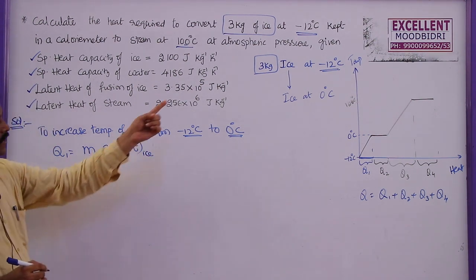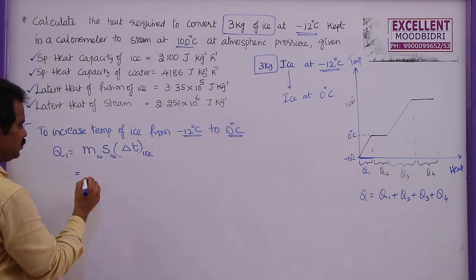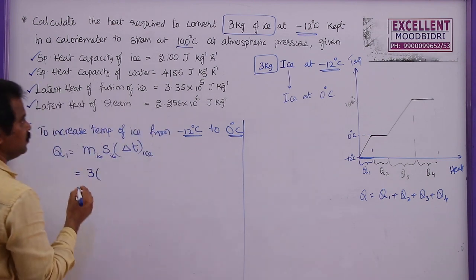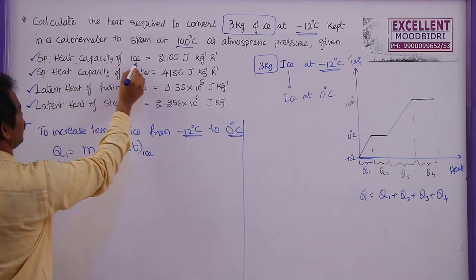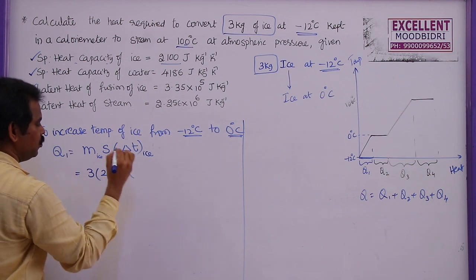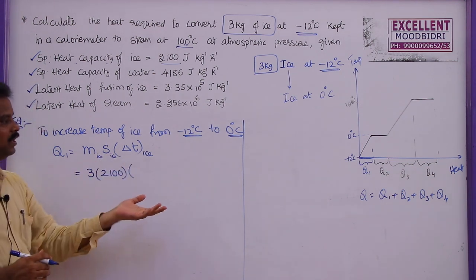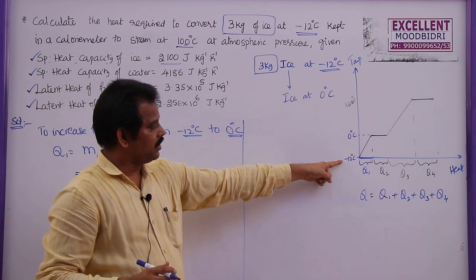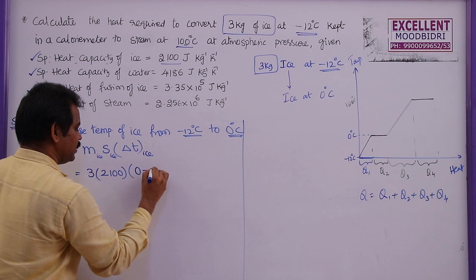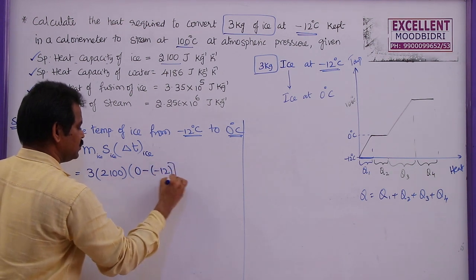What is the mass of ice given in this problem? This is 3 kg. The specific heat capacity of ice is 2100 into what is the increase in temperature? Initially temperature minus 12, finally 0. So final temperature minus initial temperature.